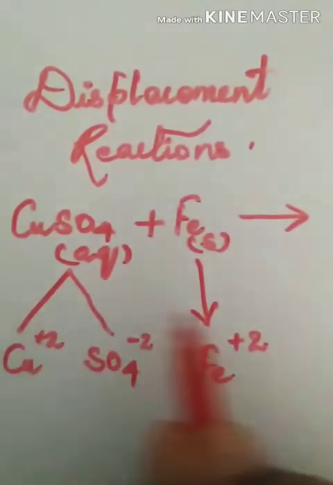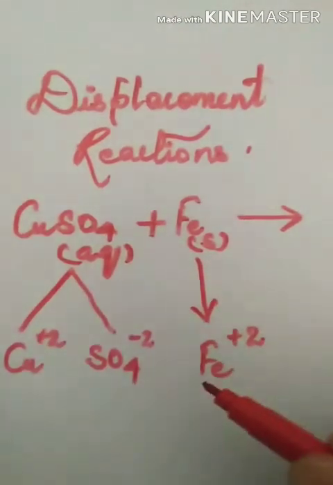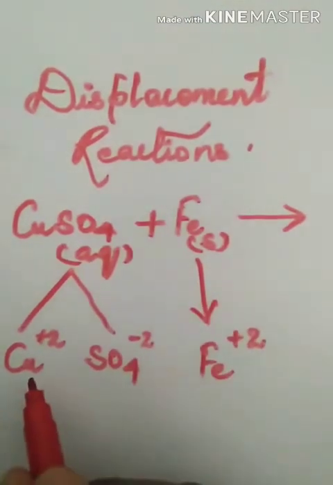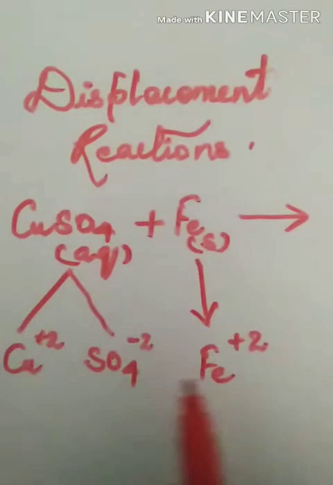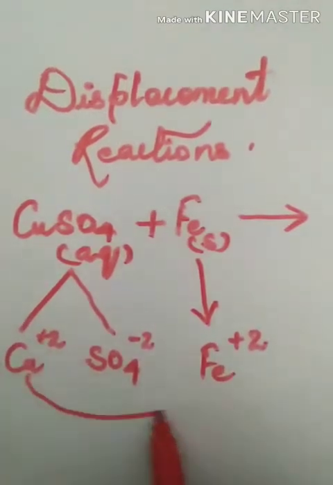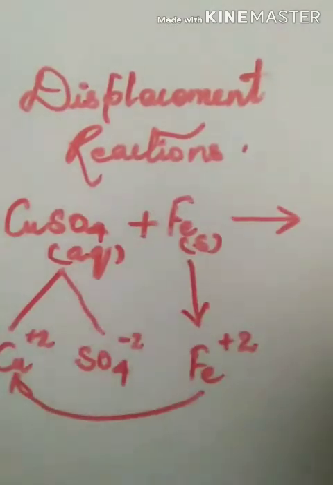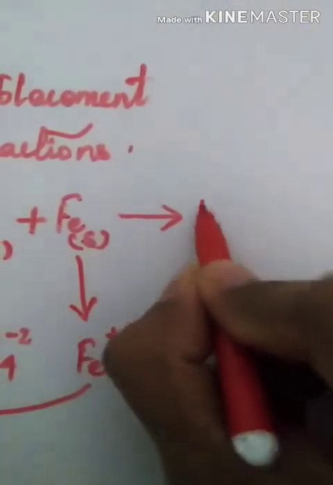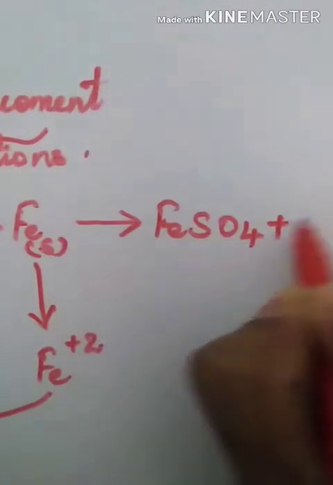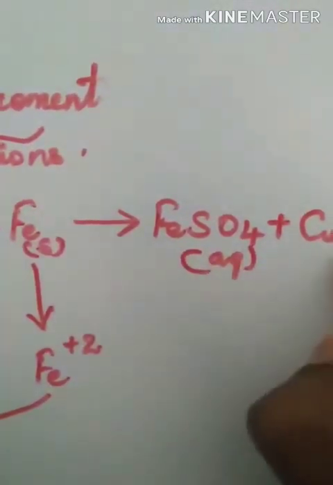Now when they are in the form of ions, according to the reactivity series, iron is more reactive than copper. So there is a competition between iron and copper. Copper's place will be displaced by iron. Iron will take copper's place and we get the product as FeSO4 plus copper. So now we get FeSO4 in aqueous form and copper.